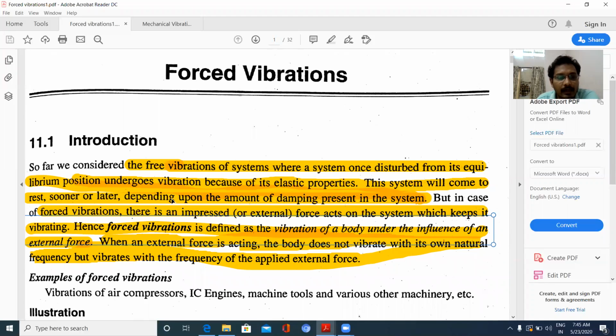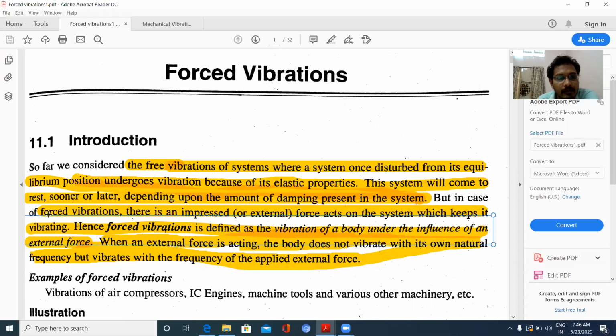Then it will again come to rest depending upon the amount of damping present in the system, which may be due to external forces or due to the molecular forces within the body, that is internal friction or external resisting force.